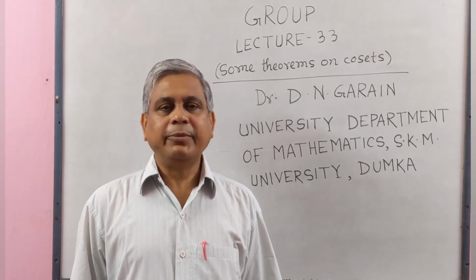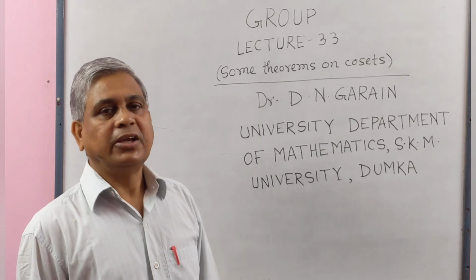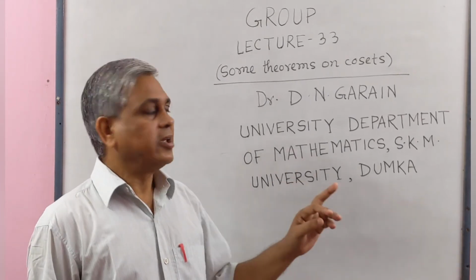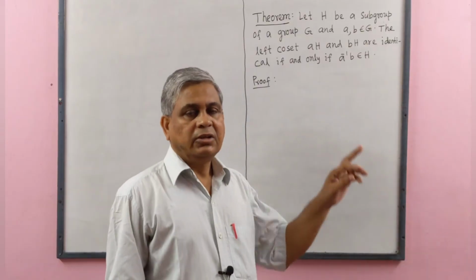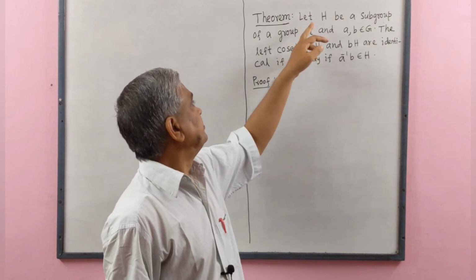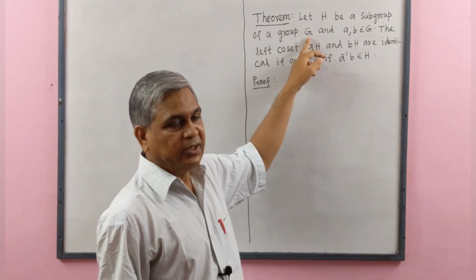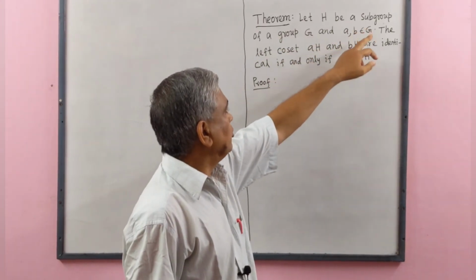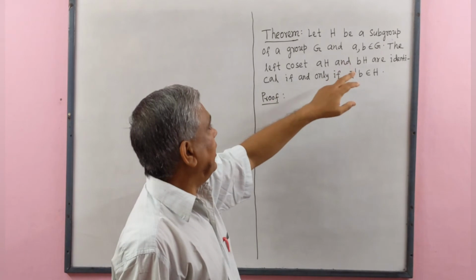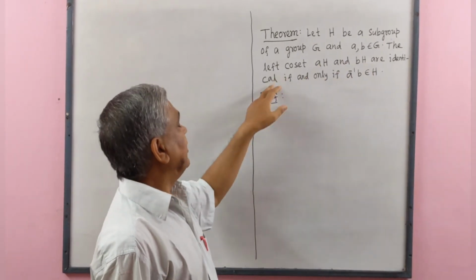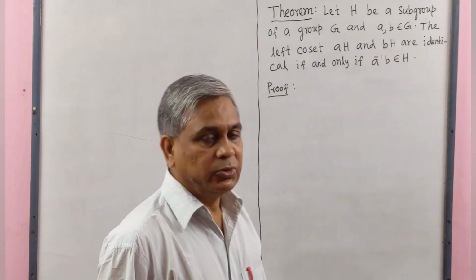Today I will deliver lecture on group, lecture number 33, in which I will discuss some theorems on cosets. Now I prove a theorem. Let H be a subgroup of a group G and a, b belong to G. The left cosets aH and bH are identical if and only if a inverse b belongs to H.